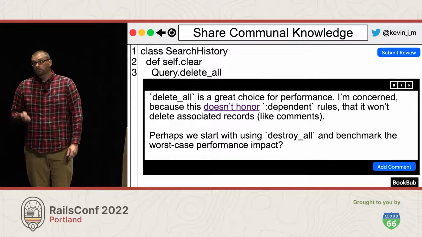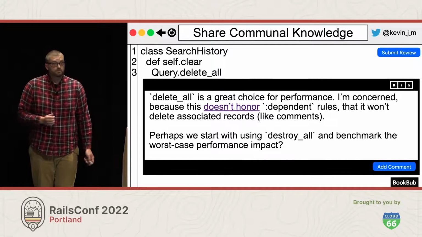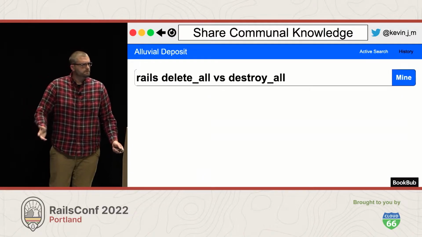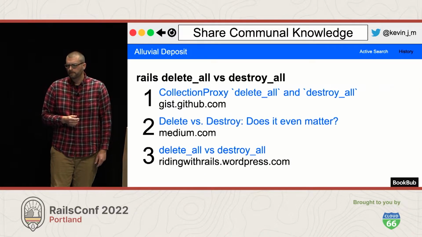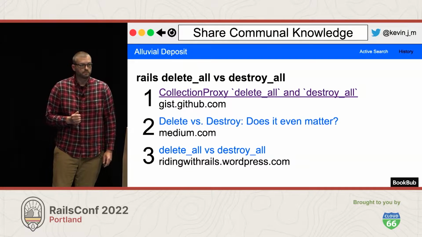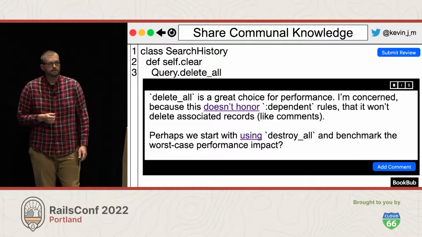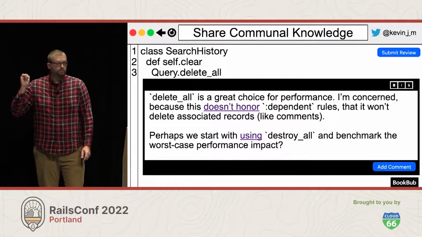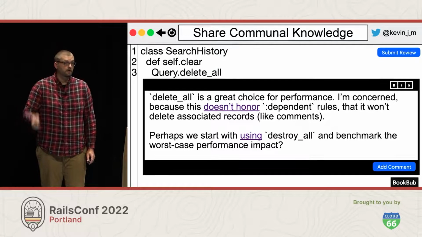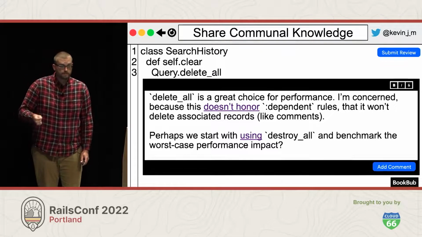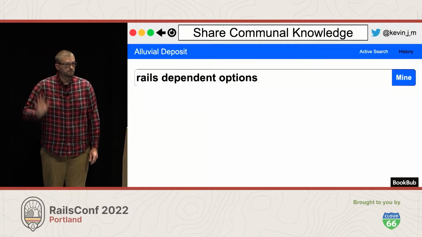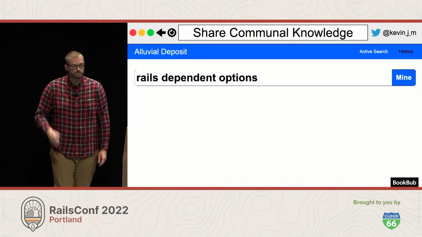I also propose that we may have to use destroy all as opposed to delete all. I'm going to look for some inspiration to explain the differences between those two and how they work and how they're similar and different. I find this great gist from Eileen, who we just heard from. She gave a great keynote just before this. I'm going to copy and paste that link and put it back into my comment. And I'm actually going to correct the first search that I did. I looked for delete all not executing callbacks. But what I really want to talk about are the delete options, which are a subtle difference. So I'm going to look for the dependent options in Rails' source documentation to pull that.